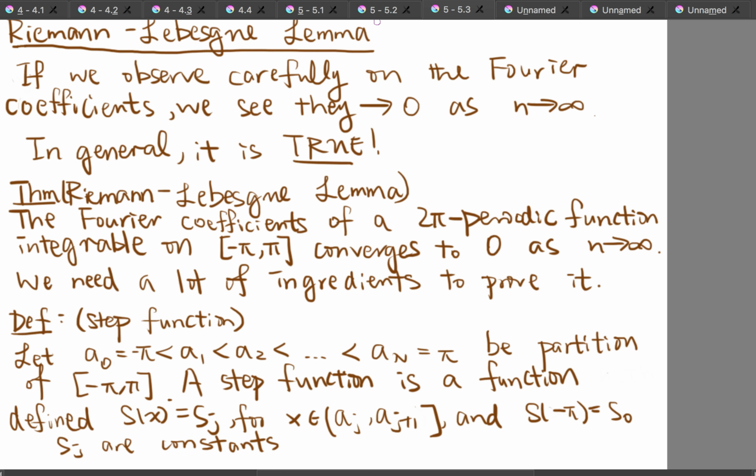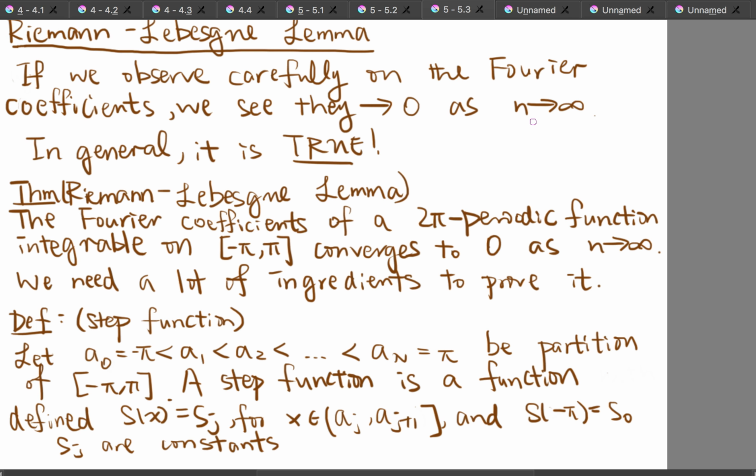So, after introducing the 2T periodic function, we will introduce another important lemma for the theory of Fourier series. If we observe carefully the Fourier coefficients, we can see that they tend to 0 as n tends to infinity.